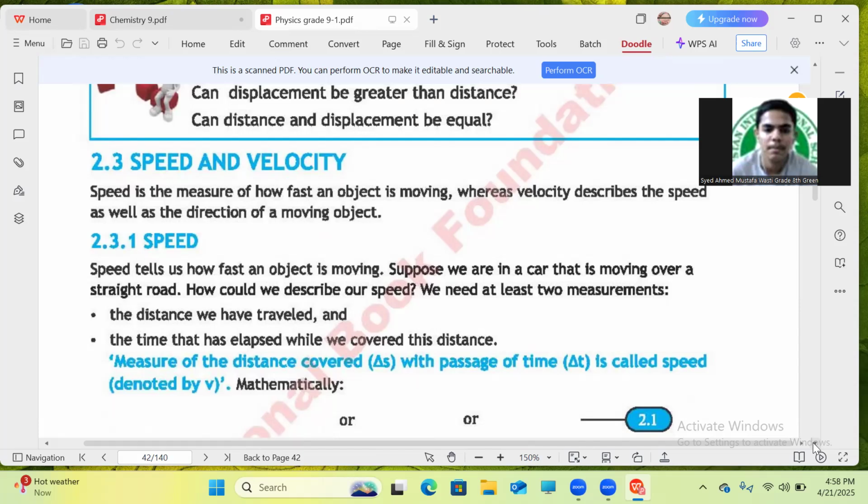So we have basically seen the very first concept of the difference between rest and motion. In our second lecture, we have seen the basic difference between distance and displacement. And here we are starting our topic number 3, that is the difference between speed and velocity. Understand that or not? Yes, ma'am, I understand. Good. So now here is speed and velocity.